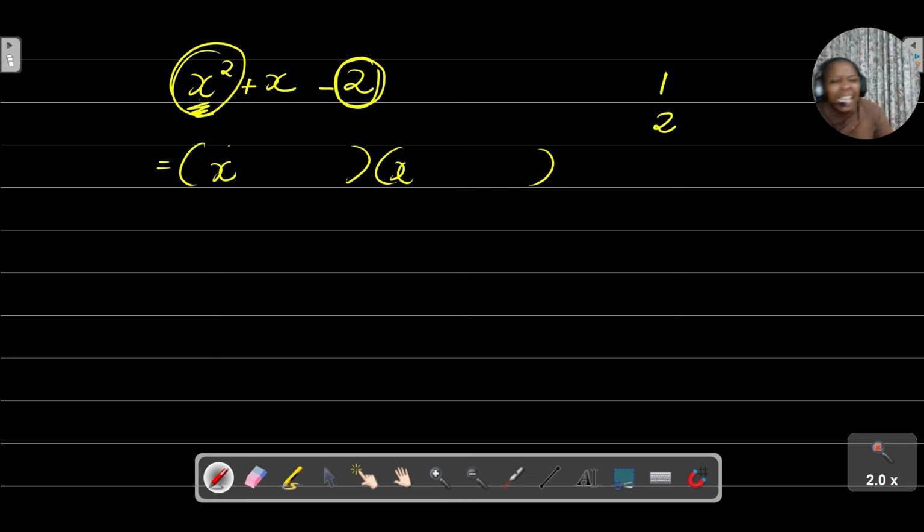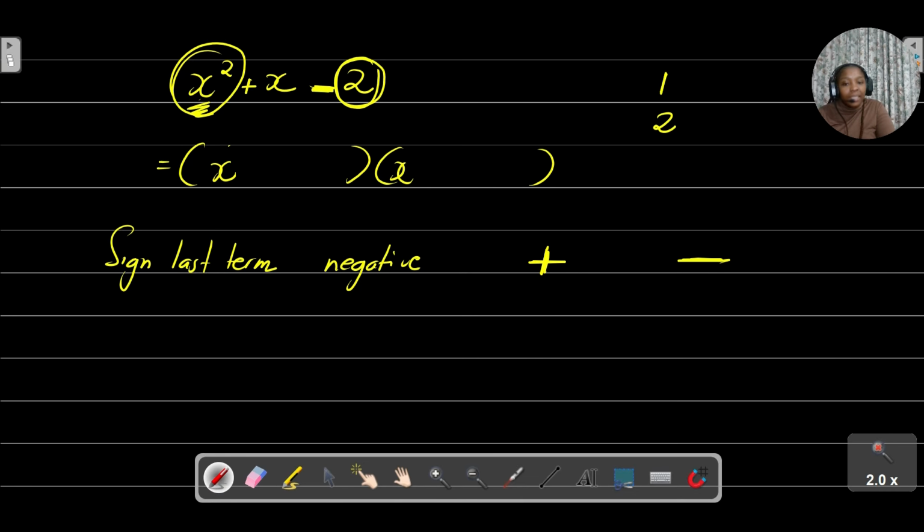Now, we want to deal with the signs. You always just look at the last sign there, the sign for the last term. So when the sign for the last term is a negative, that means that in our brackets, we need to have a positive and a negative, because a positive times a negative will give me a negative.